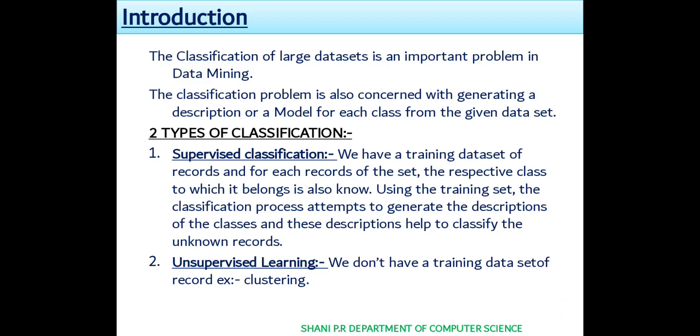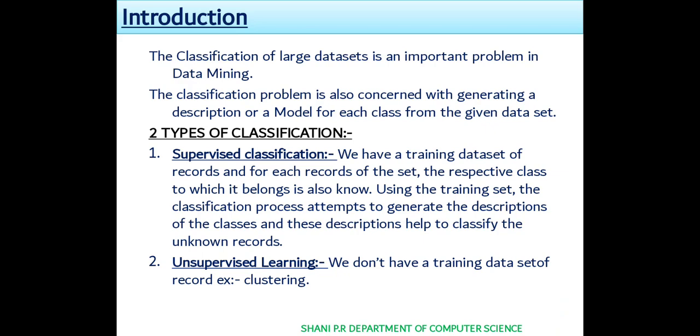So the classification of large data sets is an important problem in data mining. The classification problem is also concerned with generating a description or a model for each class from the given data set. To work with a large data set is very difficult, so we have some types of algorithm like decision tree. Here two types of classification are there, that is supervised classification and unsupervised learning.